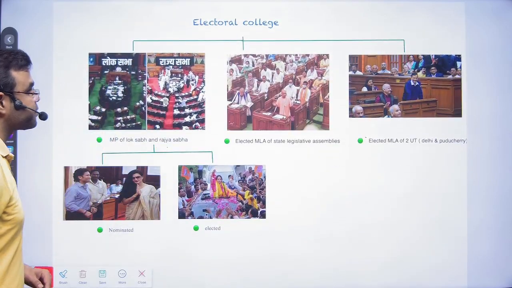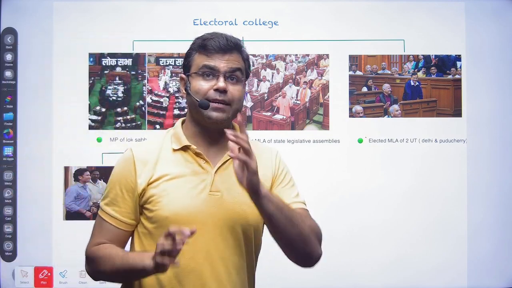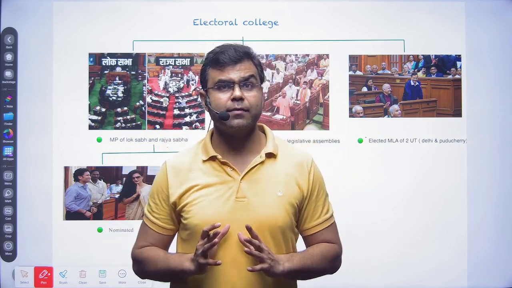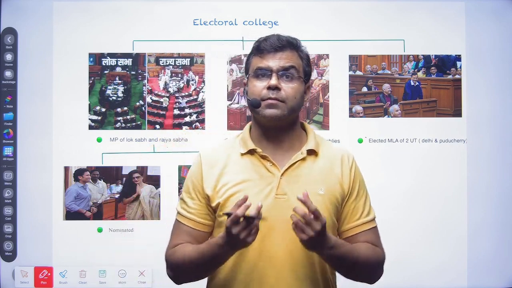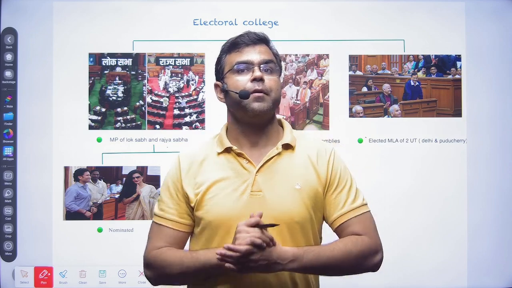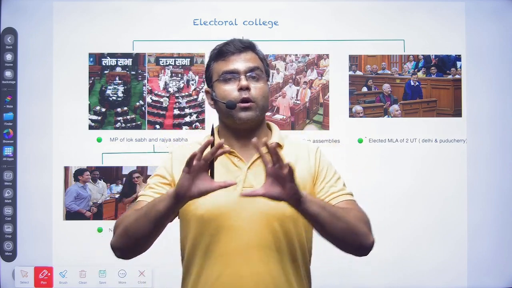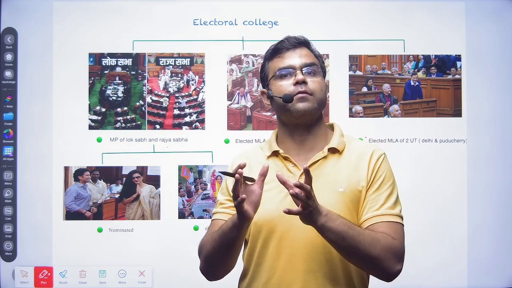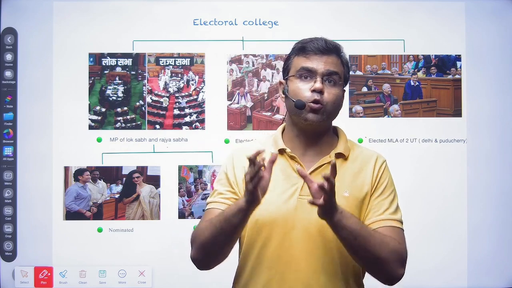Now, coming to the electoral college, as I said, we the people of India are electing our MPs and MLAs, and we are trusting them that they will select the right candidate for the post of president. So we form an electoral college. In that electoral college, only some MPs and MLAs are allowed to vote.